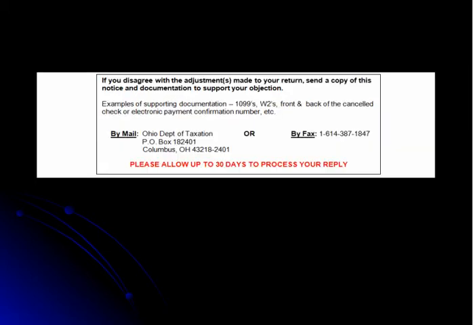Next on the bill is a statement that advises that we have adjusted your return and all payments shown on the line item detail page have been considered. Beneath this statement is a summary of what you may send in if you disagree with the adjustments made to your return. Also included is our fax number and a mailing address. You will see a statement indicating that it can take up to 30 days to process your reply.